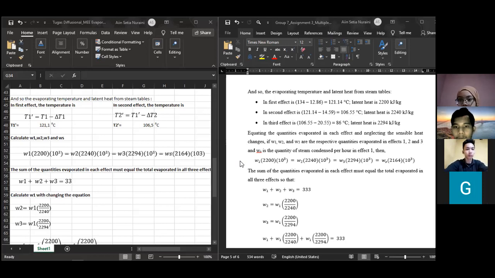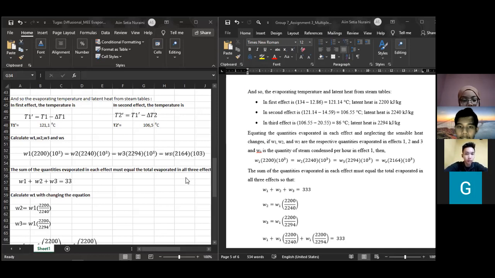And the same way for the third effect: we can do the iteration from the steam table between 75 until 100, and after we do iteration, we get the latent heat for the third effect is 2,294 kilojoule per kilogram.